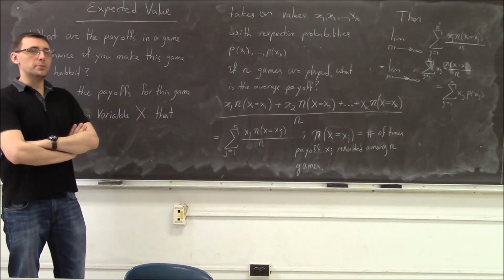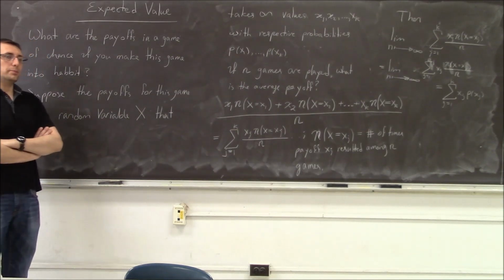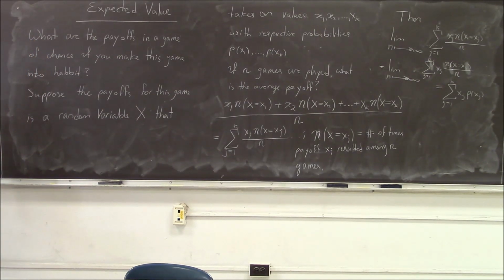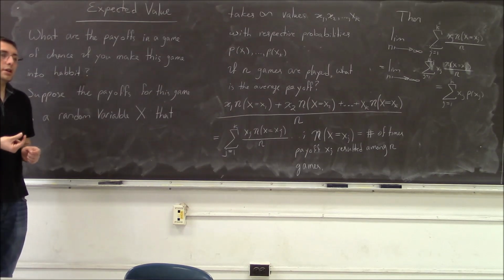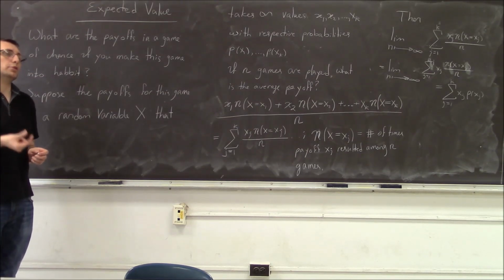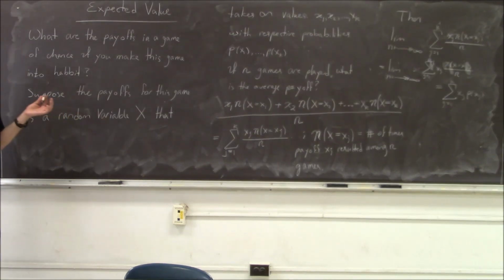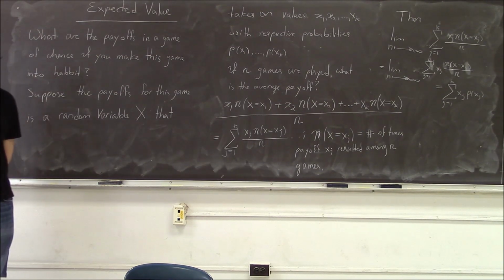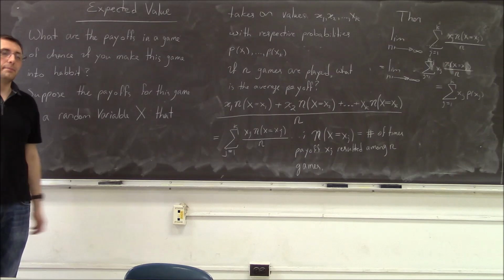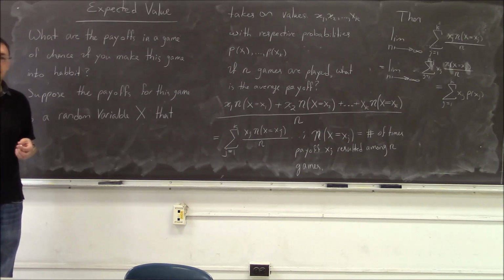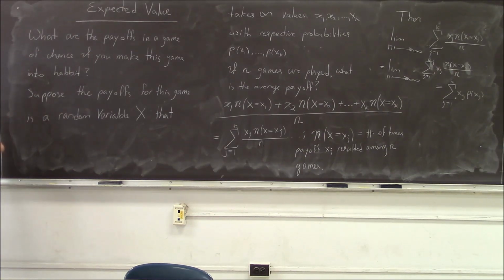We now come to one of the most important topics in probability theory, expected value. What are the payoffs in a game of chance if you make a habit of playing that game? A game of chance, like the lottery: each time you buy a lottery ticket you might win or you might lose, and it's not determined what will happen. But what is perhaps determined is the situation over a long time. If you make a habit of buying a lottery ticket every day, what would that be?